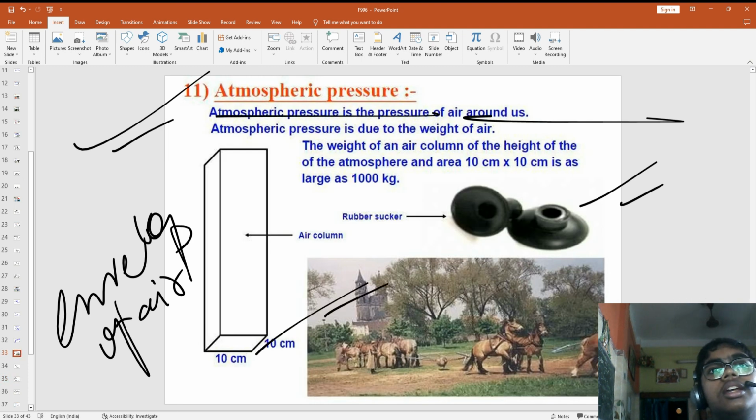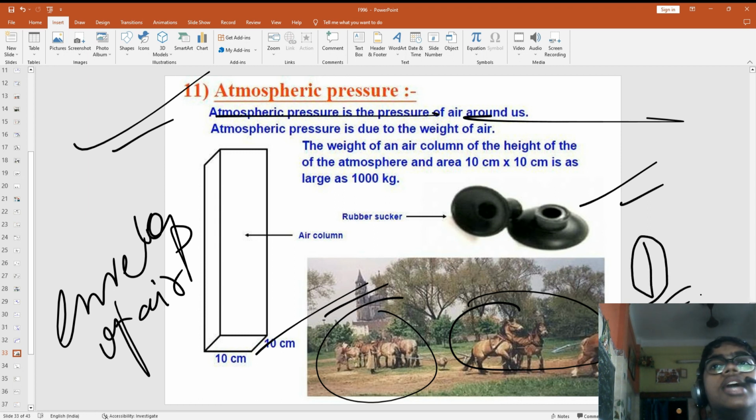One game is there. Many horses are attached to a vacuum chamber like this, and they are also not able to pull it apart because the atmosphere is pushing so hard.